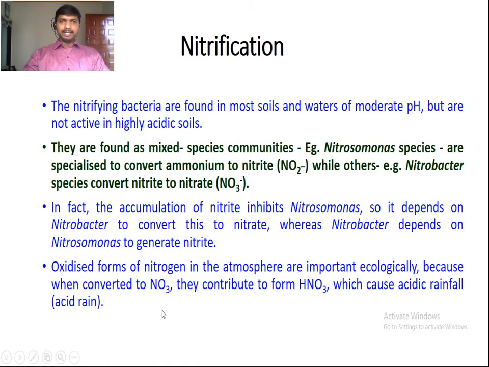The nitrifying bacteria are found in moist soils and waters of moderate pH but are not active in highly acidic soils. These are aerobic bacteria. They are found in moist soils and waters of moderate pH, as mixed species communities. For example, Nitrosomonas species are specialized to convert ammonium to nitrite, while others, Nitrobacter species, convert nitrite to nitrate.